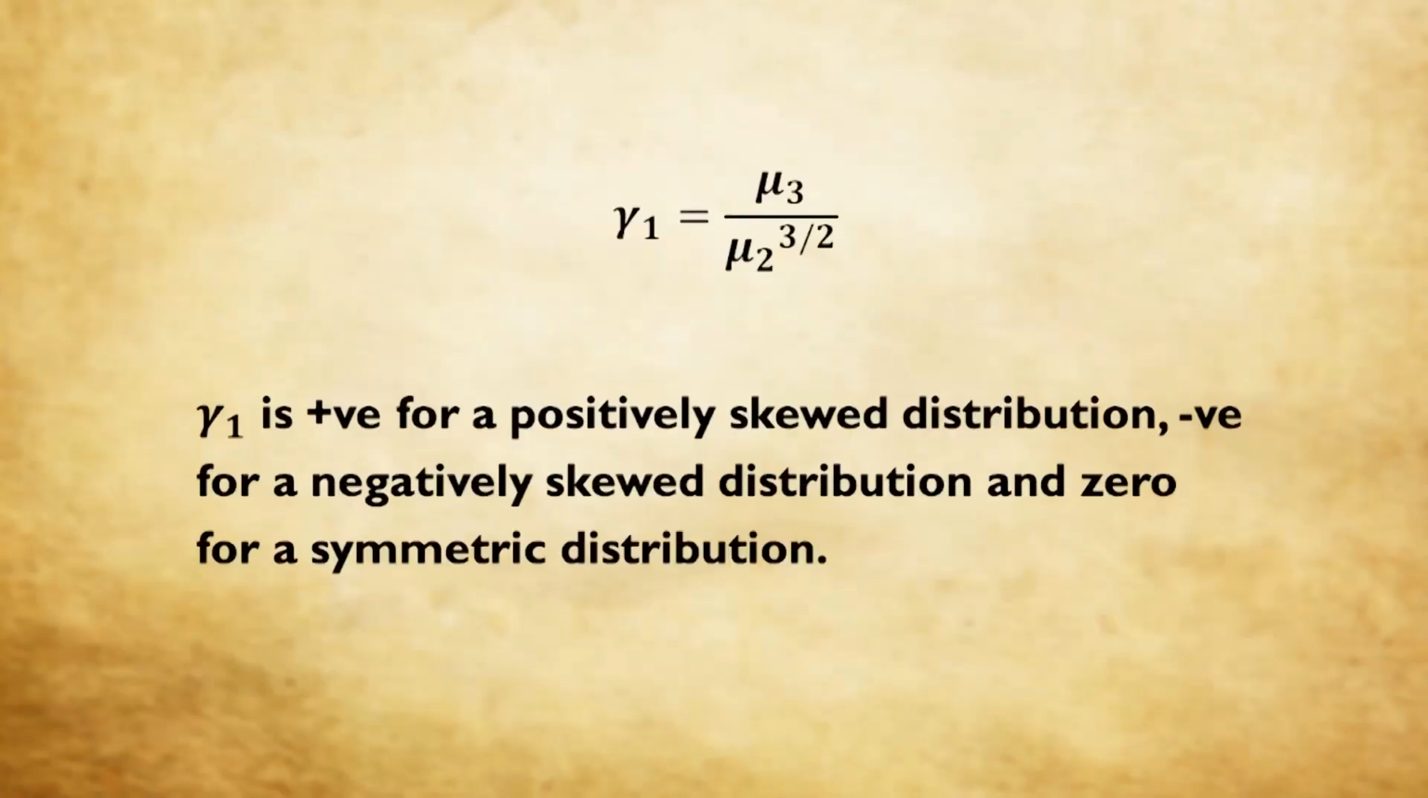Now we go to the measure of skewness. It is gamma 1, which is mu 3 by mu 2 to the power 3 by 2. Mu 3 and mu 2 are nothing but the third order and second order central moments of x respectively. And how do we know what is the skewness of a distribution? Through this measure, it can easily be seen that gamma 1 is positive for a positively skewed distribution, negative for a negatively skewed distribution, and 0 for a symmetric distribution.